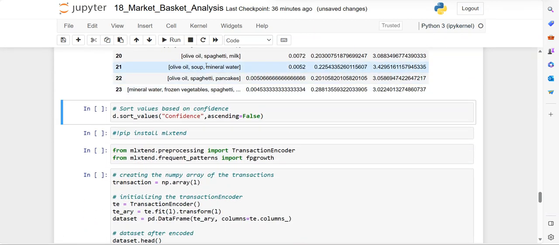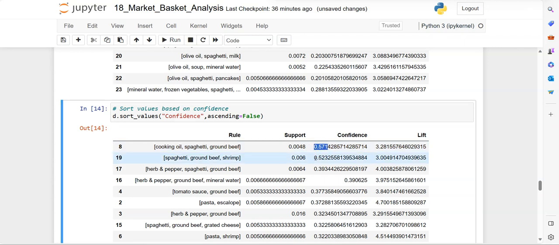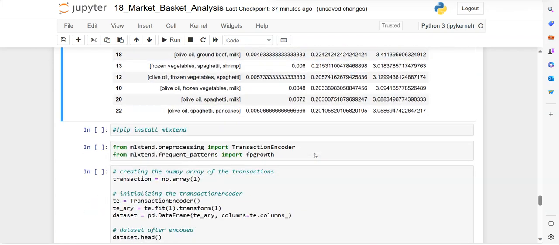We can also sort these based on the confidence. So sorting the data frame values based on the confidence, ascending equals false, means descending order. So these confidence values, this one has the higher confidence: cooking oil, spaghetti, and ground beef, the confidence for this is 0.57. So in decreasing order, we are displaying the rules.